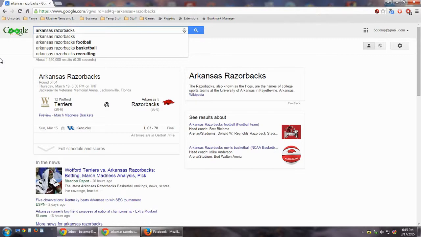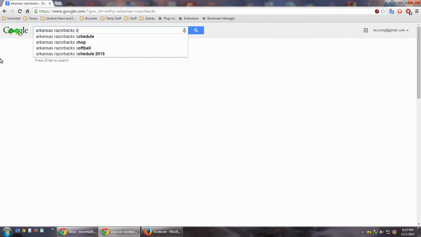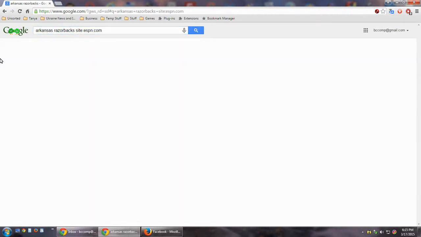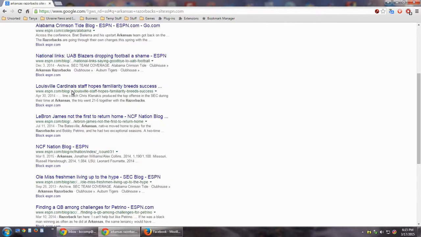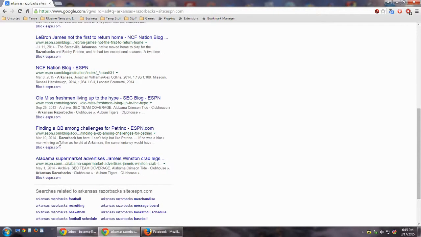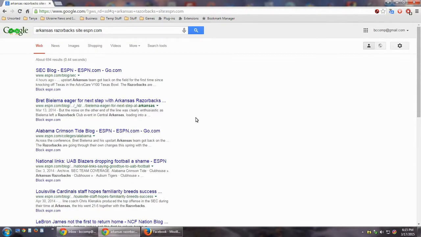Instead of going to ESPN's site and trying to hunt all over for a story about the Razorbacks, if you'll type in the word site, ESPN.com, it's going to give you information about the Arkansas Razorbacks, only including stuff that's on the site ESPN.com. So if you go down through here, you'll see that every result includes ESPN.com.